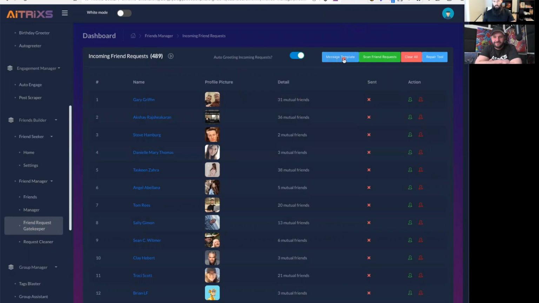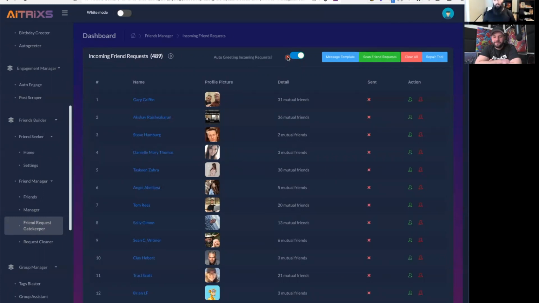But also what I can do is create a message template. And when I get a friend request, it will then send them a message, so you can automatically respond to them. This is an easy way to gatekeep some of your friend requests. You can see what their reason for adding you as a friend is, if they're interested in your product or what that is. Obviously use case will vary widely, but this is an easy way to turn on an automatic message so that when they send you a friend request, it shoots them a message. Again, another way to increase your organic reach in the algorithm as well.